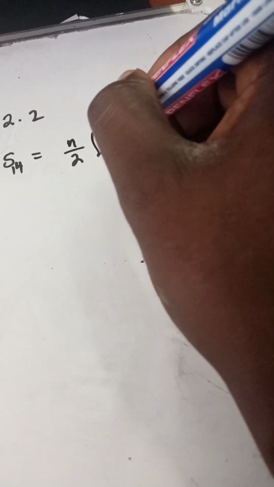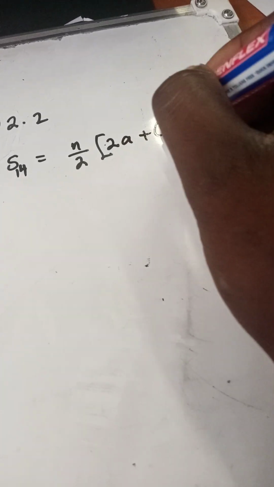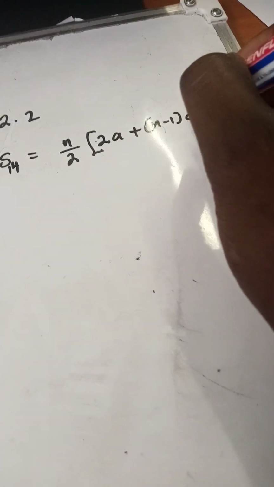That is what it means. So we are looking at S14. S14 is equal to n over 2 (2a plus (n minus 1) times d).